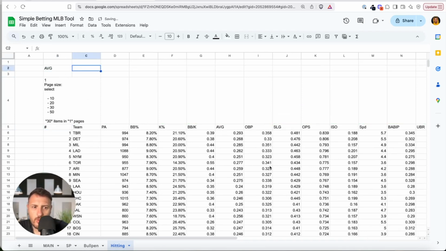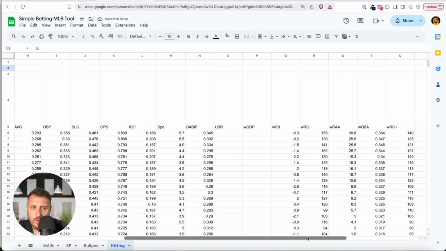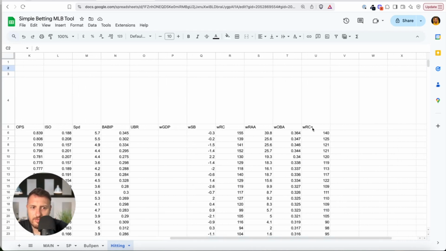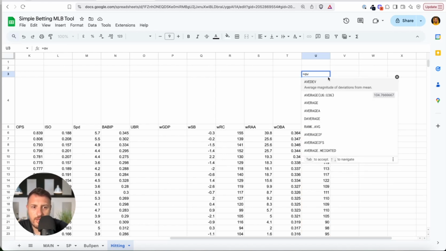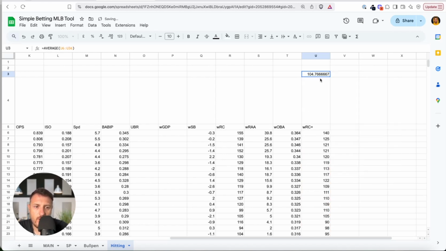What we will use, as I said, is wRC+. The league average is 100 for a team, but we will still calculate the average. Okay, it is 104, and we can even create your own hitting number. Let's say this is hitting, let's say xHit. We will make it a little bit our own thing.